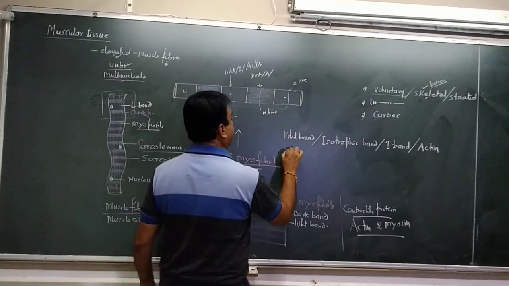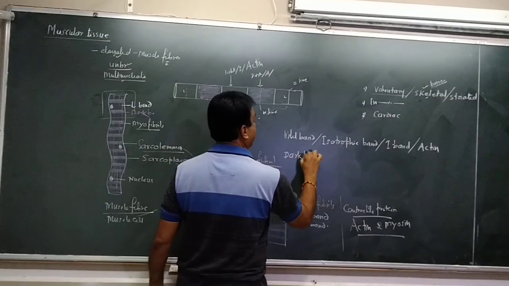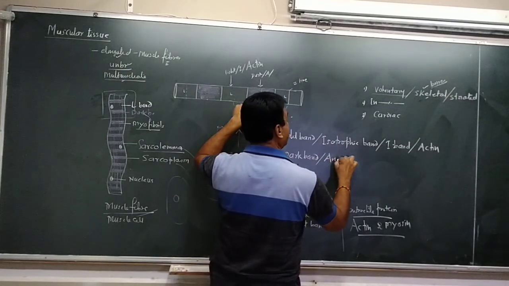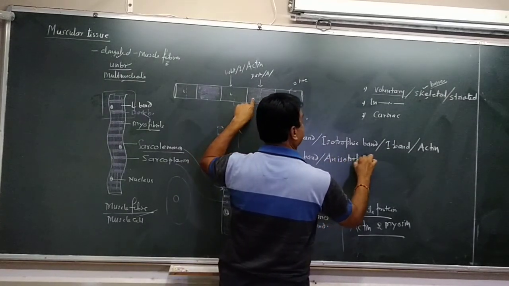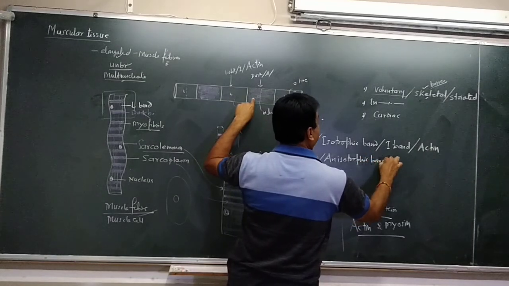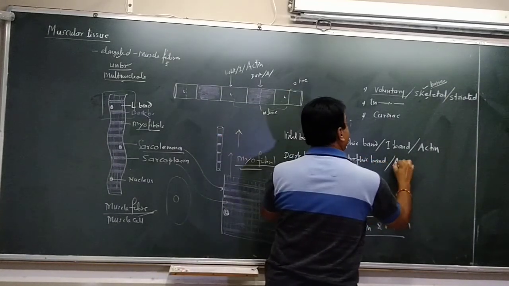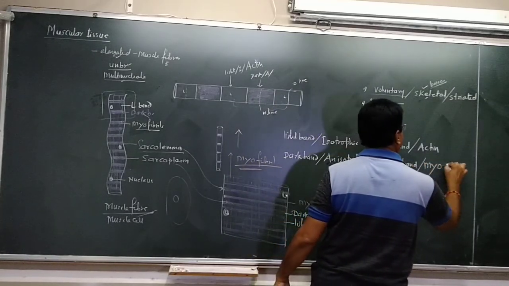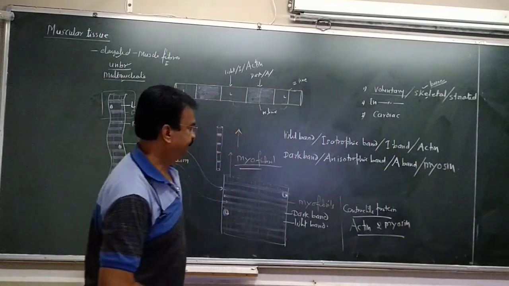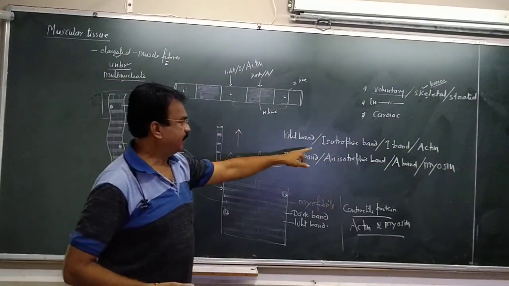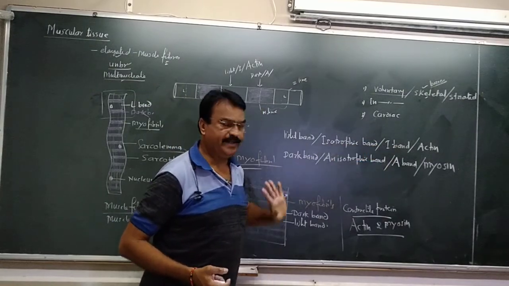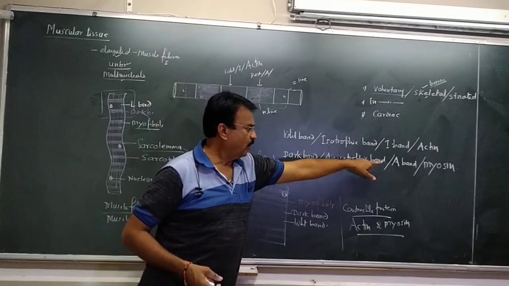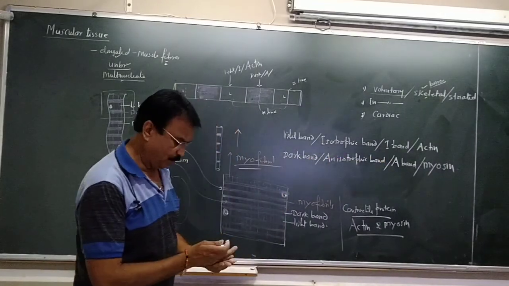And when we see the dark band, the dark band is called the anisotropic band, that means it is called the A band. A for anisotropic. And this is made up of another type of contractile protein, that is myosin. The light band is the isotropic band or I band, made up of actin protein. The dark band is called the anisotropic band or A band, made up of myosin protein.